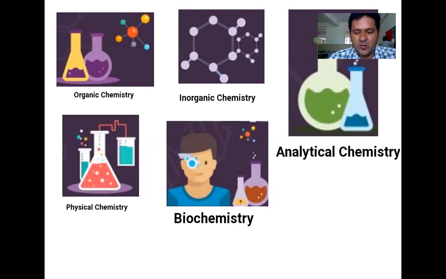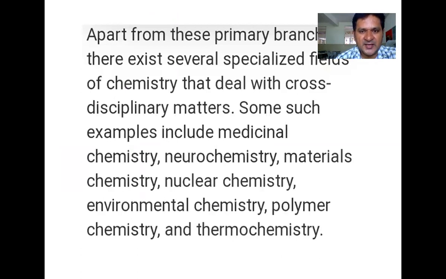Analytical chemistry deals with the analysis of a particular type of compound. A compound is a combination of two or more atoms. If you don't know the nature of the compound, we can identify the elements present in it, the atoms present in it, and in how much quantity, in what ratio they are related, through analytical chemistry.